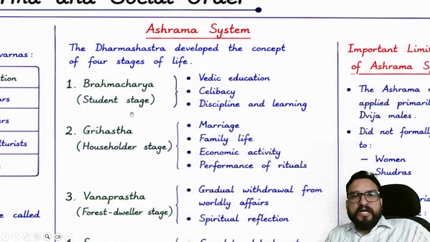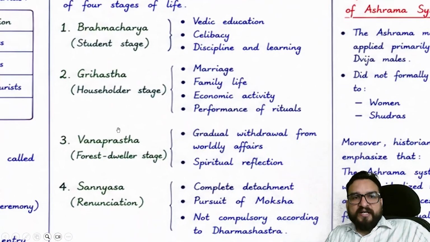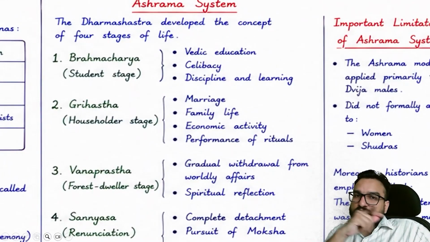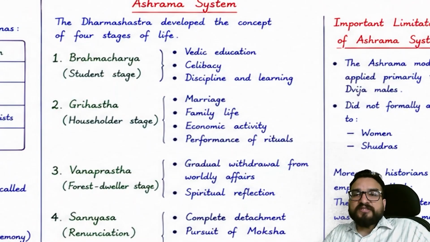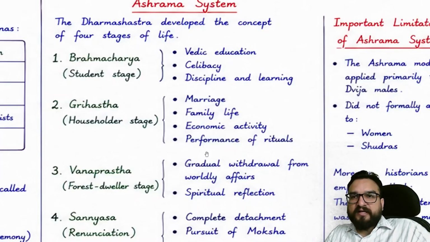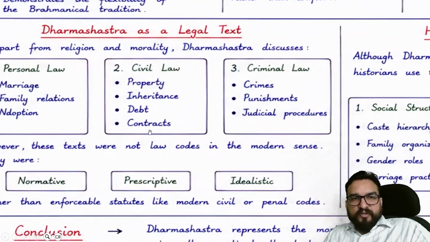Then they are talking about the ashram system. Dharam Shastra talks about this ashram system: Brahmacharya, Grihastha, Vanaprastha, Sannyasi. But this is coming out of the Dharam Sutras as well, because the Dharam Sutras of Gautam also contain this particular thing. So obviously it will be taken into the Dharam Shastras as well. This you will be finding. Just read it out, right?